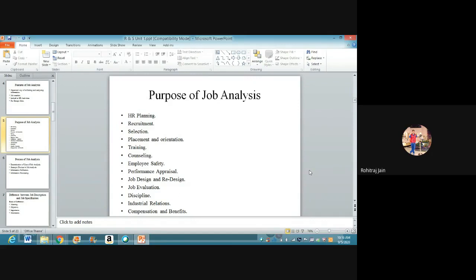Then placement and orientation. That is the fourth purpose of job analysis. When selection is complete, the fresh recruits, it is applicable to you also, students. It's a learning phase for you. So what happens after the selection? The fresh recruits have to be placed in a job that best suits their interest, their behavior, and their actions. Correct? So job analysis helps to place the freshly recruited guys also. And job orientation,